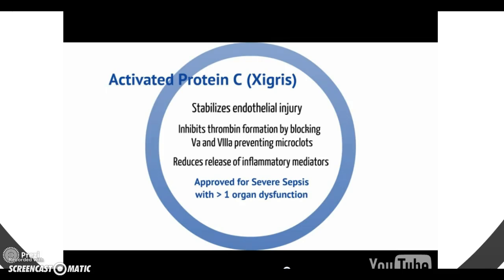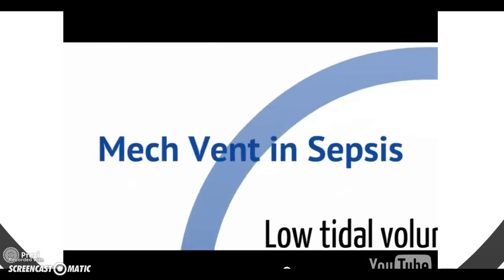Xigris should only be used in patients with severe sepsis that have greater than one organ dysfunction. Studies have shown that patients who have severe sepsis with only one organ dysfunction actually have increased morbidity with the use of Xigris. Next, let's take a look at how mechanical ventilation plays a role in sepsis.